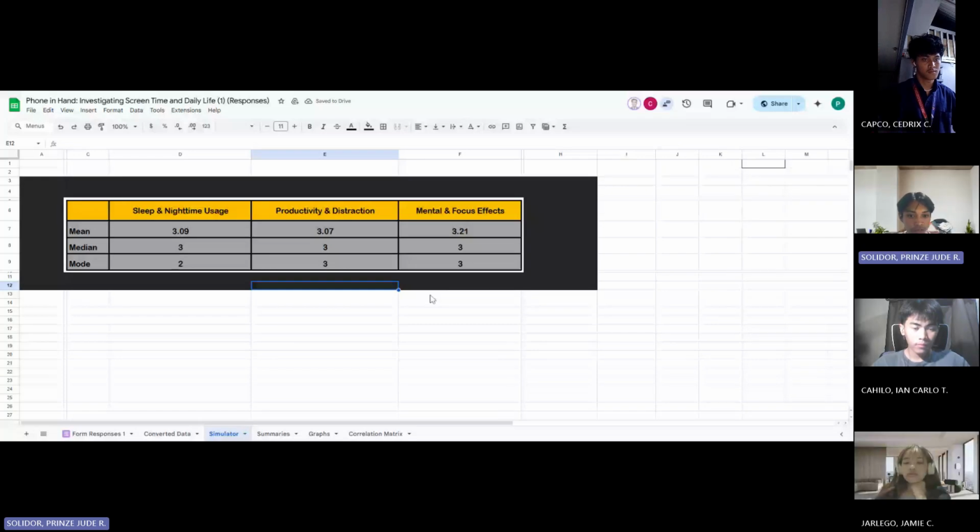Now, let's do the same for productivity and distraction. We'll input values that reflect higher distraction and reduced focus.